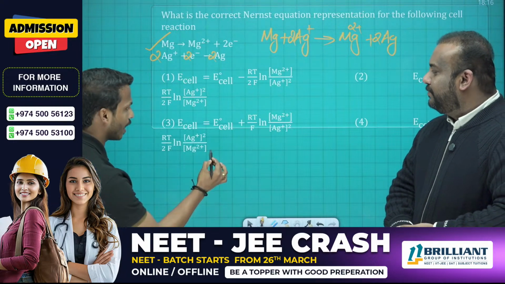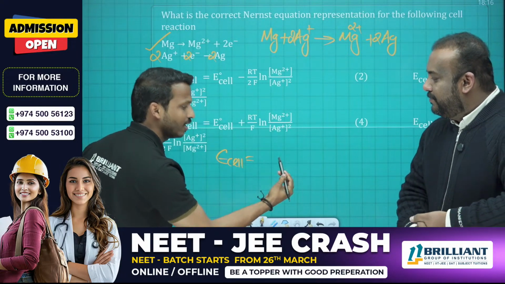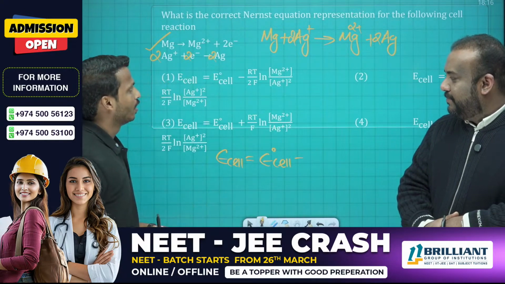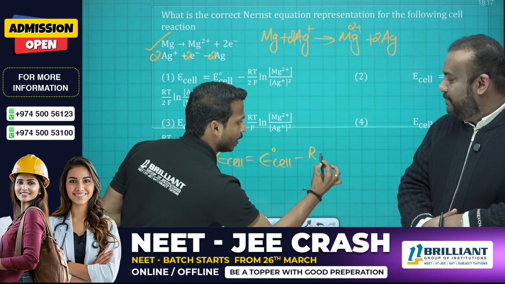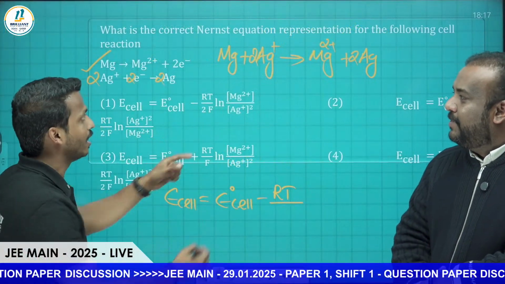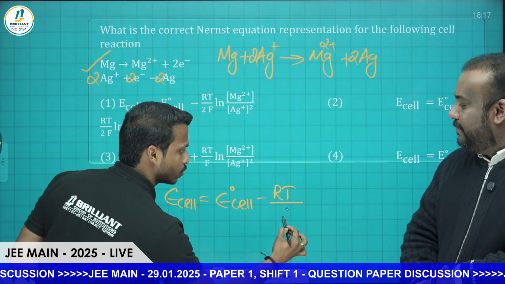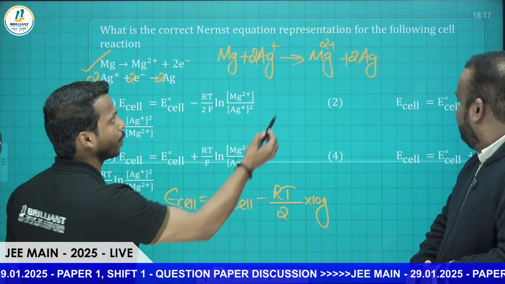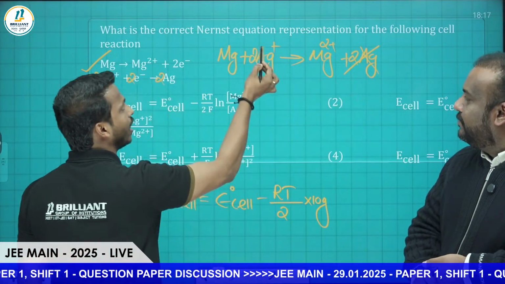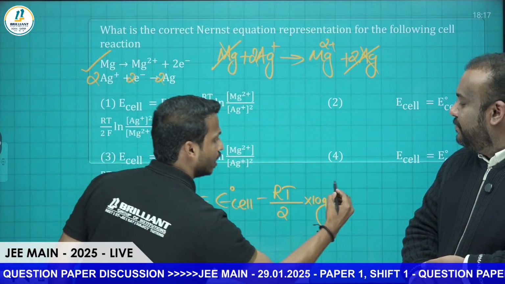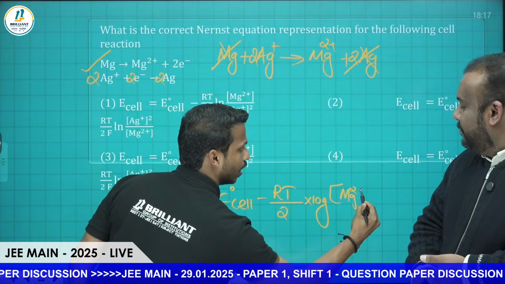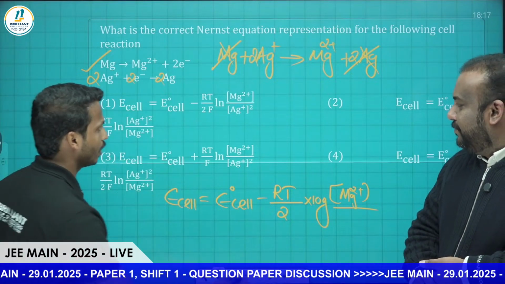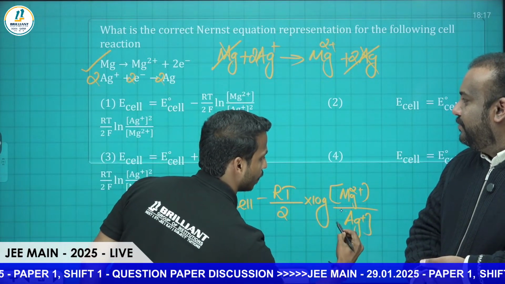So we can write our Nernst equation. What is our Nernst equation? E cell equals E naught cell minus RT by nF. So what is the value of n? n is just 2 electrons, the number of electrons transferred, into log of products by reactants. So the metals we can cancel, right? What is the product here? Mg2+ concentration by Ag+ squared.